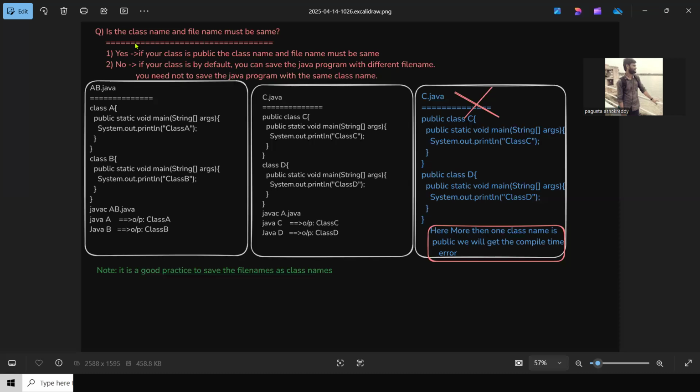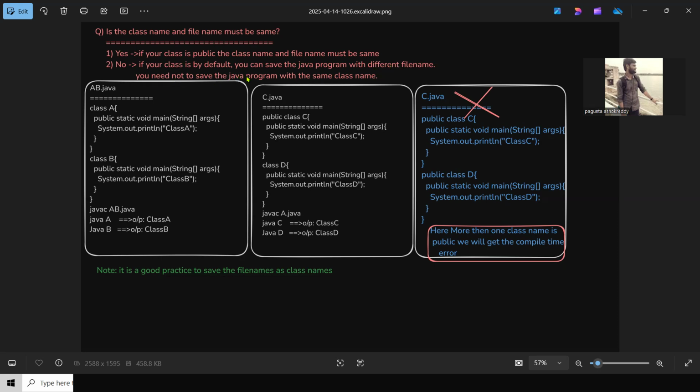One more thing. When will the class name and file name be different? If your class is default, whenever you do not mention the access specifier public, you can save the Java program with a different file name.